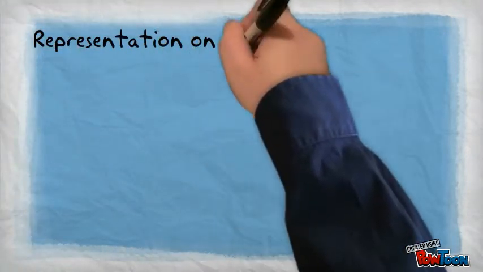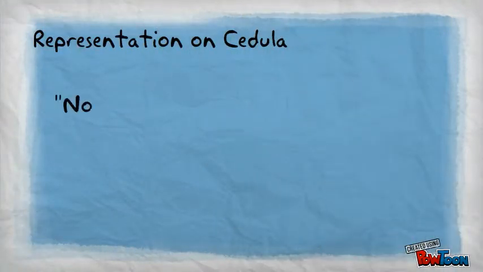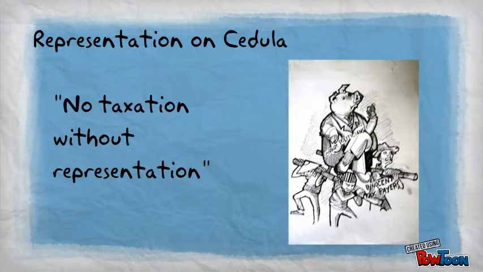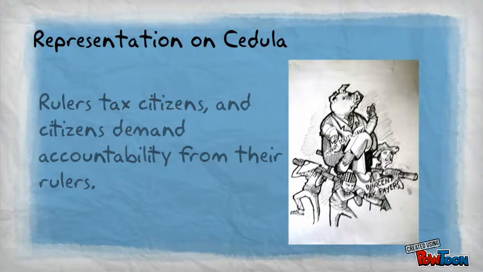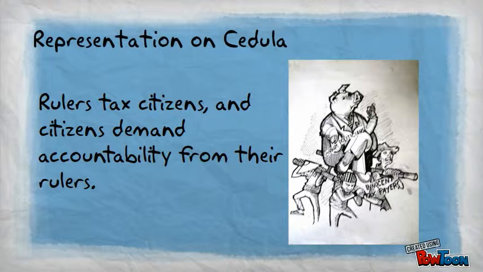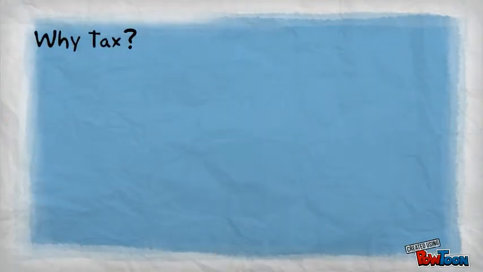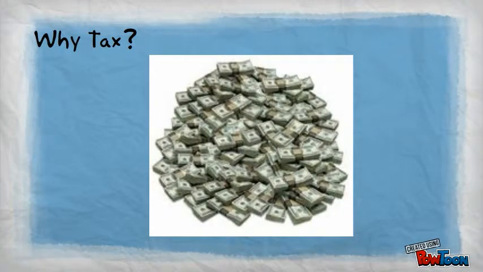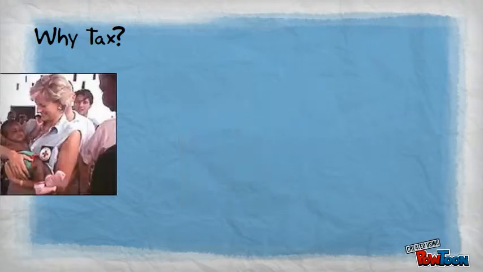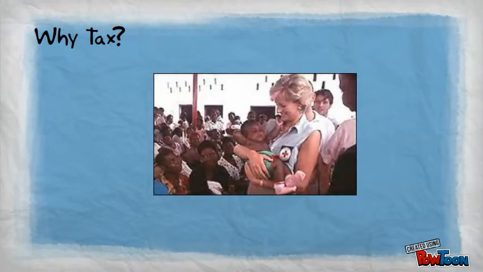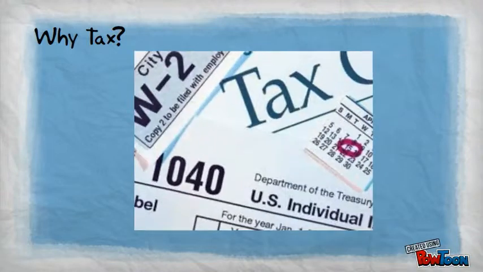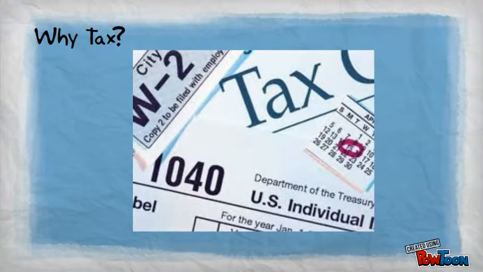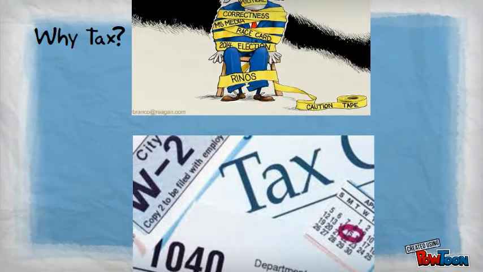Representation, or cedula, goes with the slogan "No taxation without representation." It implies that rulers tax citizens, and citizens demand accountability from their rulers. Why tax? The main purpose of taxation is to accumulate funds for the functioning of the government machineries. It is the government's ability to serve the people that depends upon the taxes collected. Taxes are indispensable in the government operation, and without it, the government will be paralyzed.